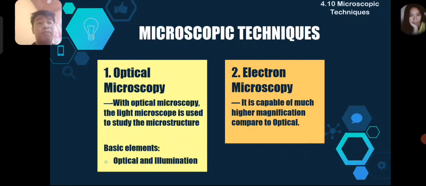It is capable of much higher magnification compared to optical. It means the result is more detailed and more complex than the result of optical microscopy.